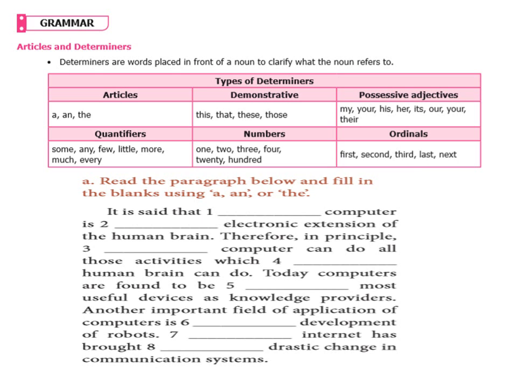Some, any, few, little, more, much, every, all those come under qualifiers. 1, 2, 3, 4, 5, all those numbers, 20, 100, all the numbers are also determiners. Ordinals, first, second, third, last, next, all come under determiners.